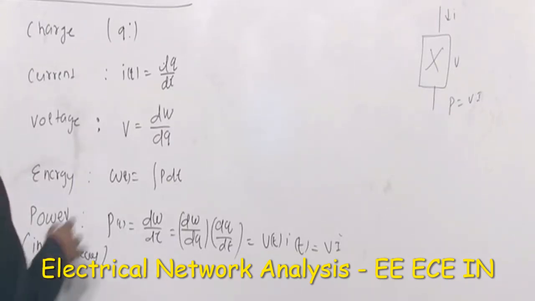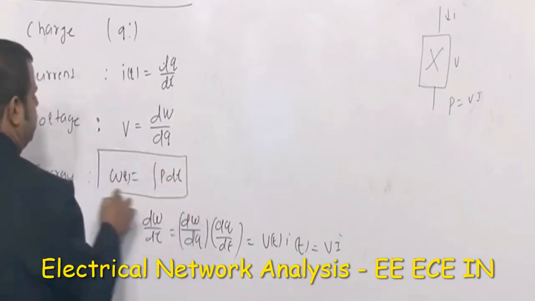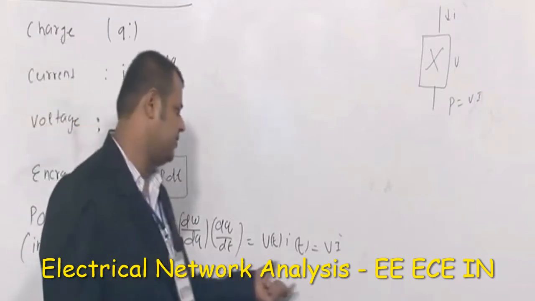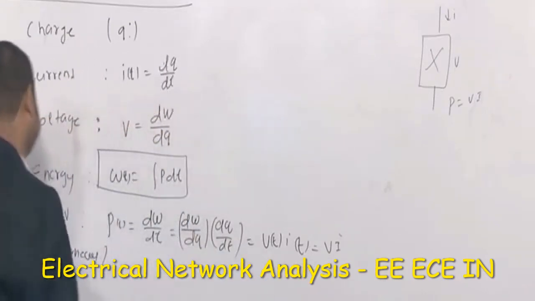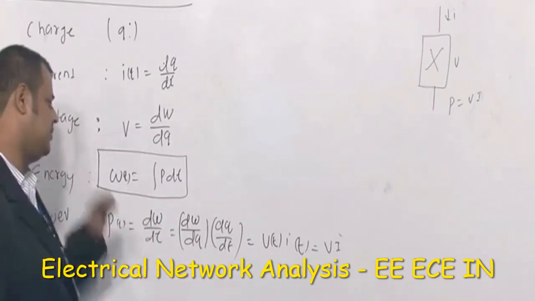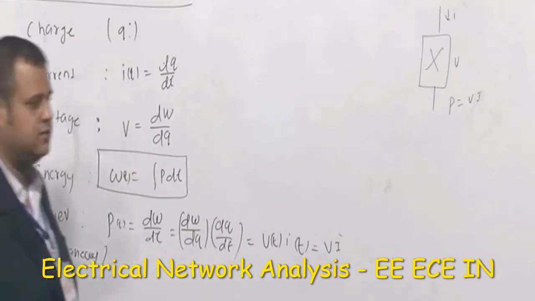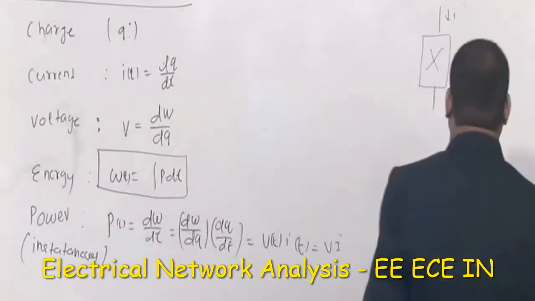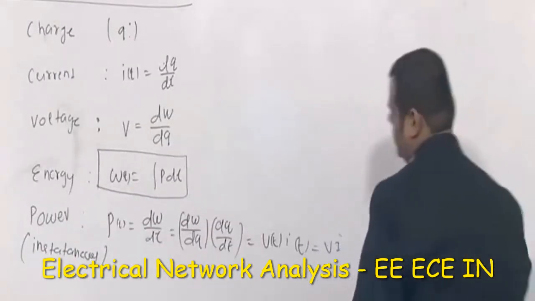We will repeatedly use this relation, particularly in the inductor and capacitor chapters, and P equals V(t) I(t) also, and for resistor chapters too. So let us wait for that time. Once again, P equals VI is independent of the nature of the element. If you want to calculate the energy, we do not need the value or kind of element. We simply need the power, and we integrate it with respect to time. So these are the basic electric quantities.